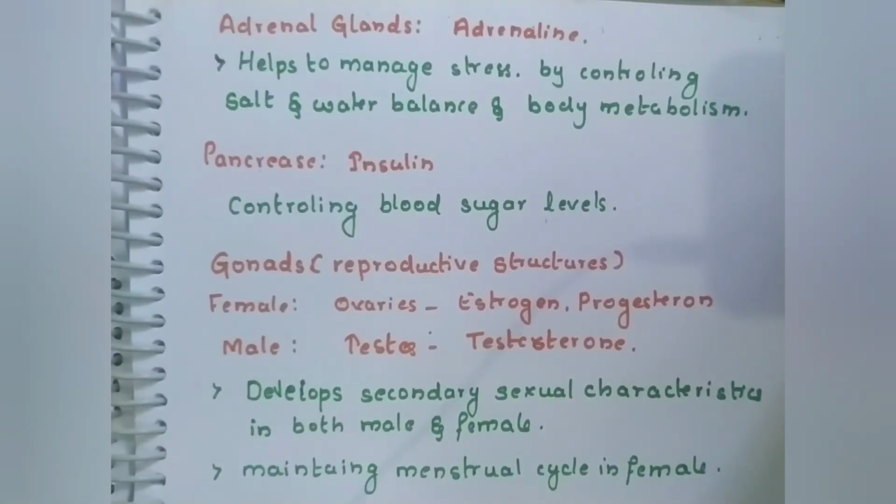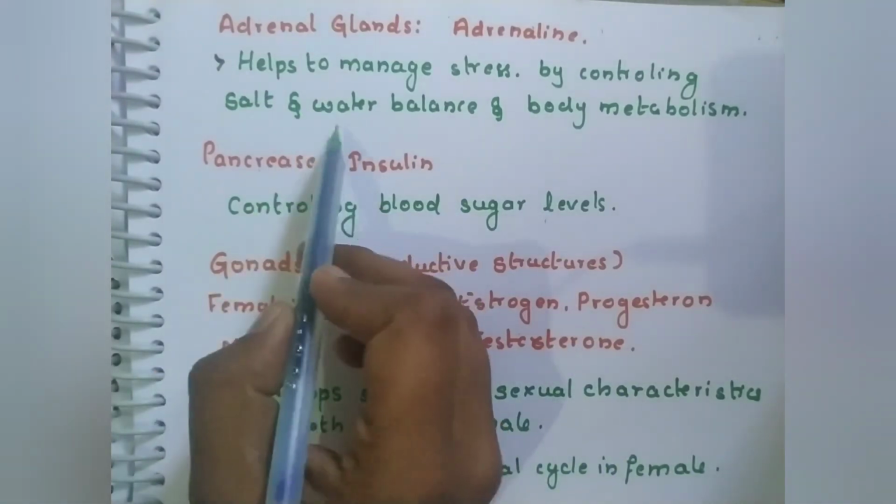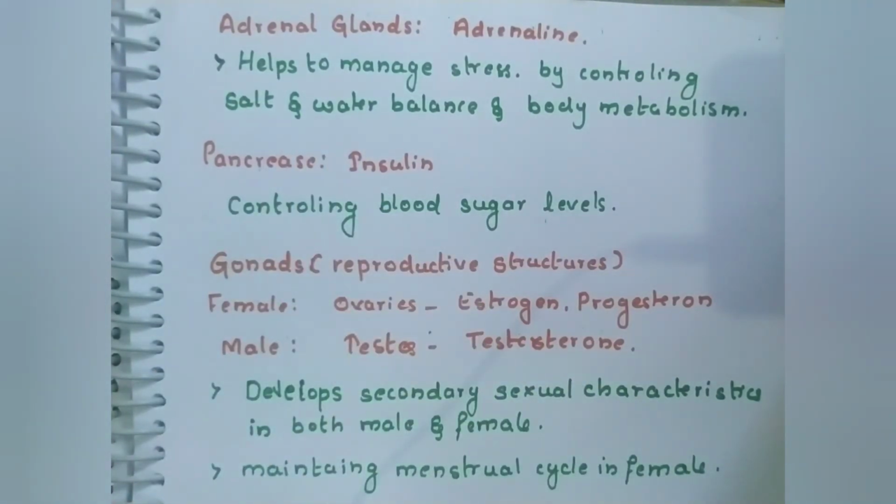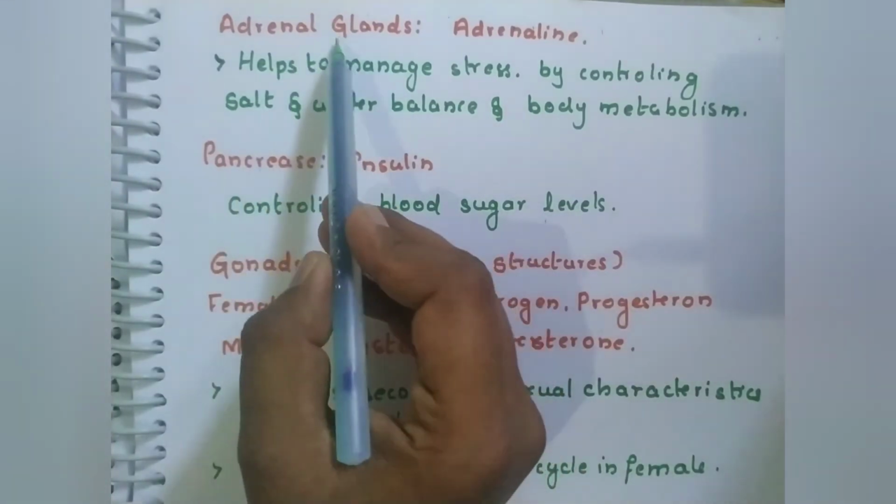The next hormone is adrenaline, which is released by the adrenal gland. It is a very interesting hormone because it is also called the stress hormone, which helps to manage stress. Every time you come across some stress, every time you see a snake, you are not going to get a heart attack. Why? Because this hormone helps us manage the stress level. So what is that hormone? That is adrenaline. It also controls the salt and water level in the muscle and helps to control the stress level in the organism.